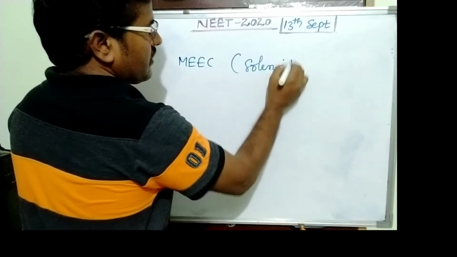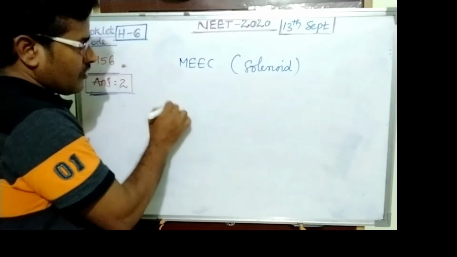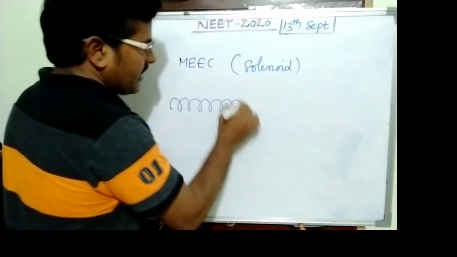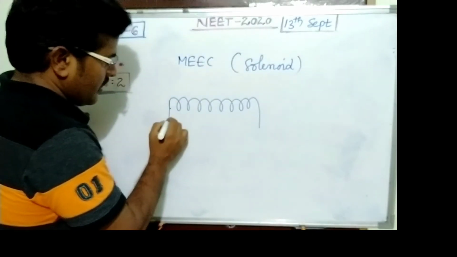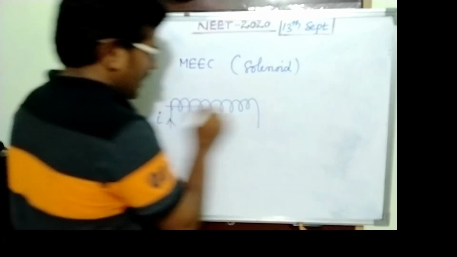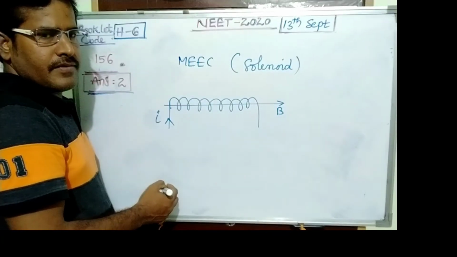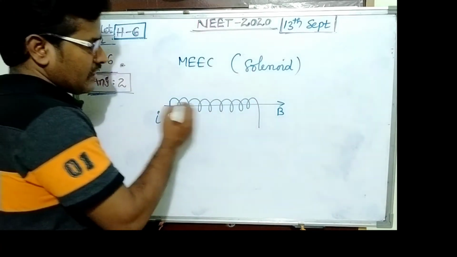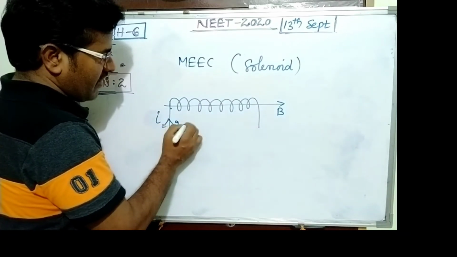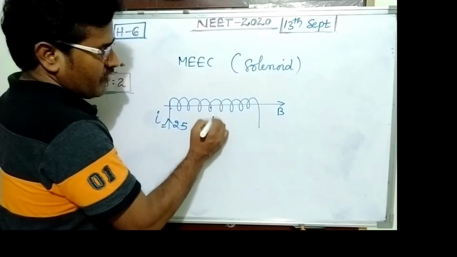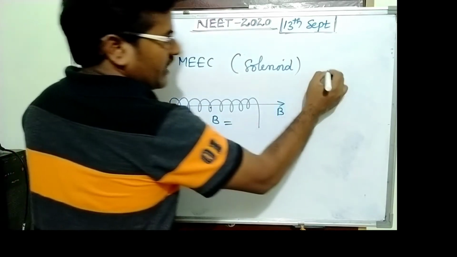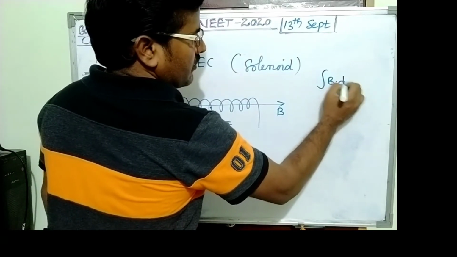Solenoid subarticle. What is the induction inside the solenoid? Current is given and induction is along the axis. The current is 2.5 ampere. Inside we want the induction using Ampere circuital rule.